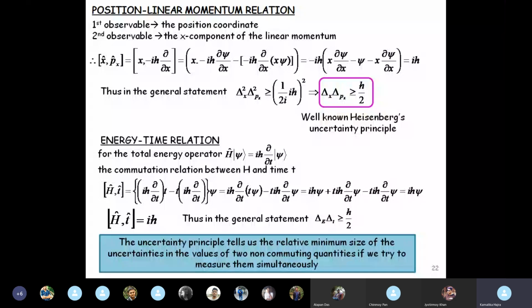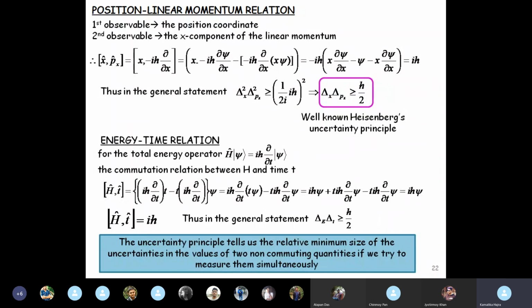Then we studied the properties of eigenfunctions of Hermitian operators and used them to show what happens when the commutator of two operators is or is not equal to 0, giving us the concept of compatible and incompatible operators, showing us when two operators can be measured simultaneously, and when they cannot. Then comes in the role of the uncertainty principle, giving us the minimum size of the uncertainties if we try to measure them simultaneously.